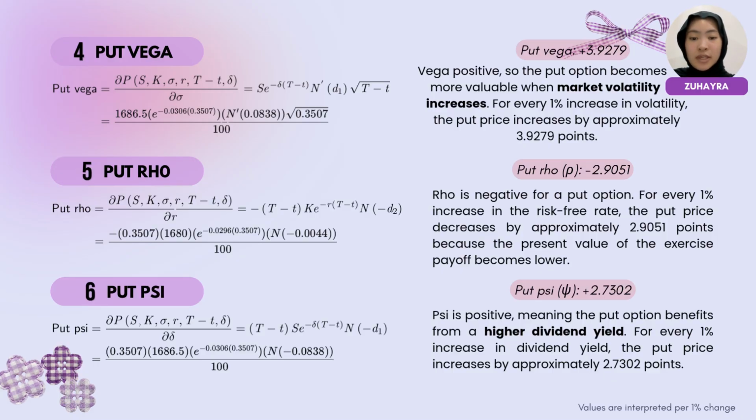Next, put rho is negative 2.9051, which shows the sensitivity of the option price to changes in the risk-free rate. Since the value is negative, a 1% increase in the risk-free rate will decrease the put option price by around 2.9051 points. This happens because a higher interest rate lowers the present value of the expected exercise payoff.